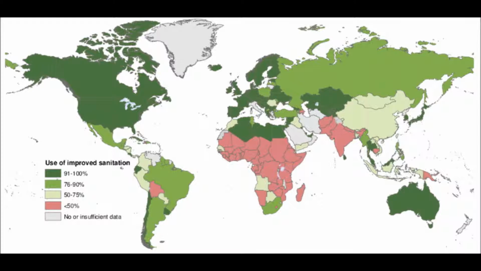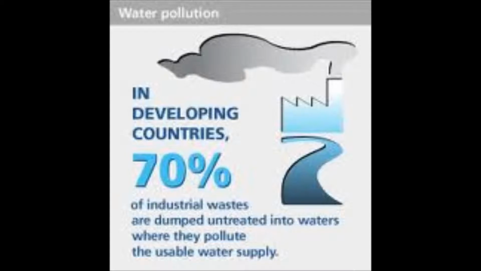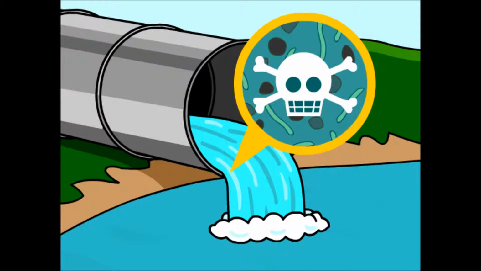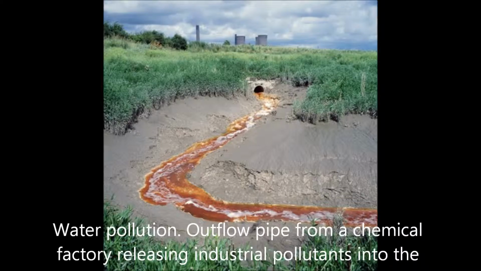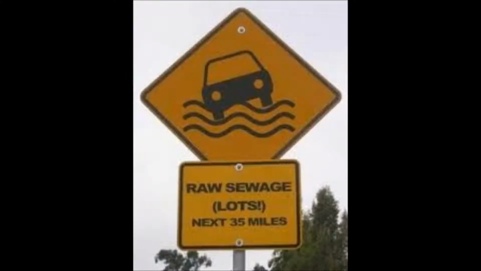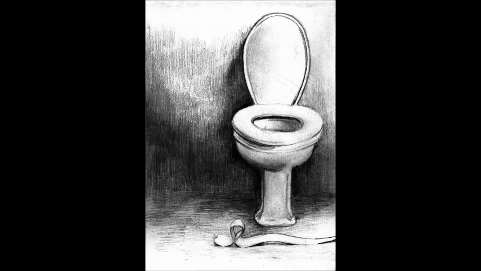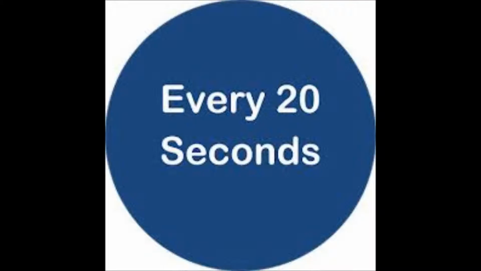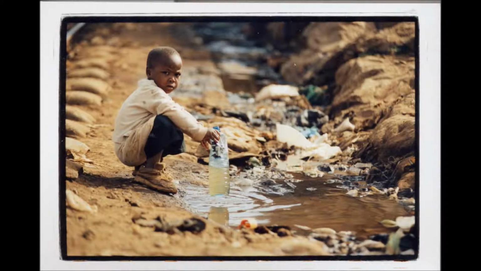In developing countries, 70% of industrial waste is dumped untreated into water, polluting the usable water supply. Pollution is mainly caused by industry, agriculture, and sewage, but the most common contaminant of drinking water is fecal matter. The impact of this is dramatic. According to the UN statistics, every 20 seconds a child dies as a result of poor sanitation.